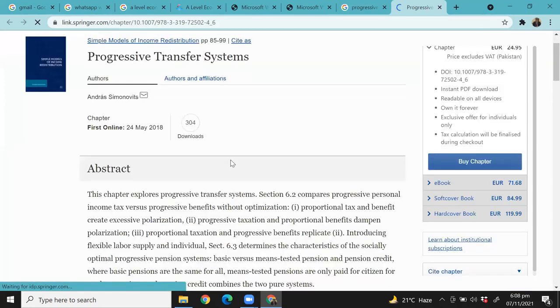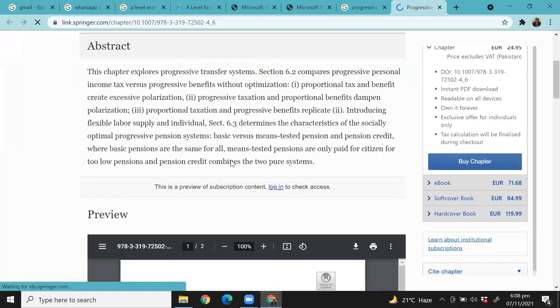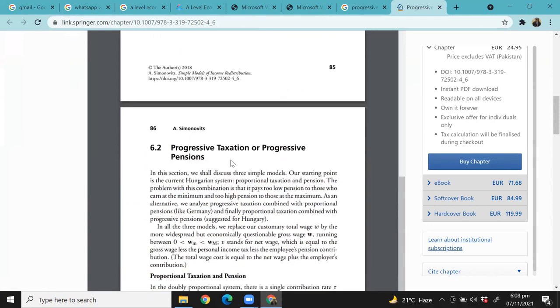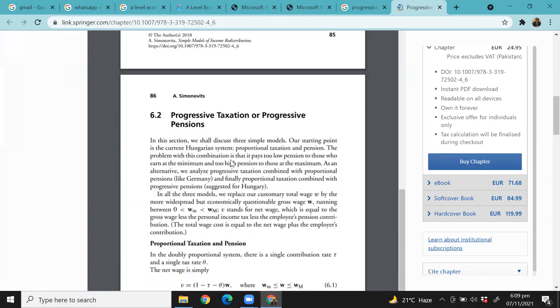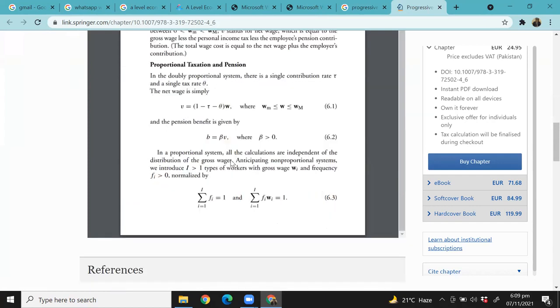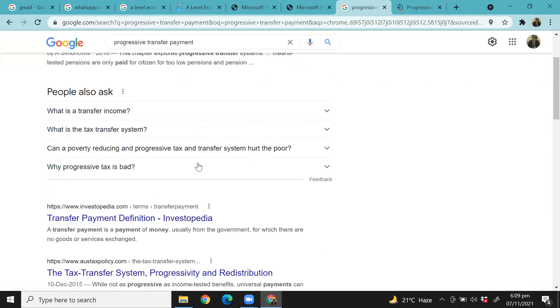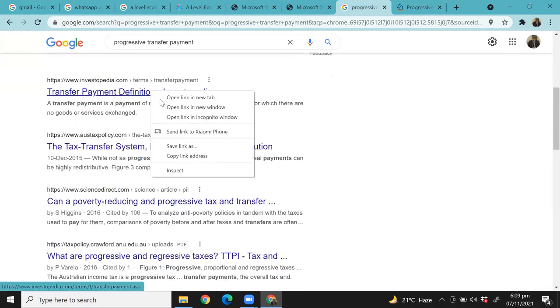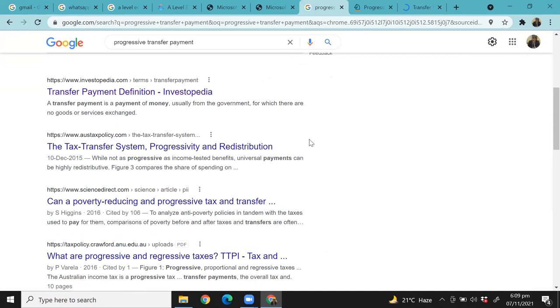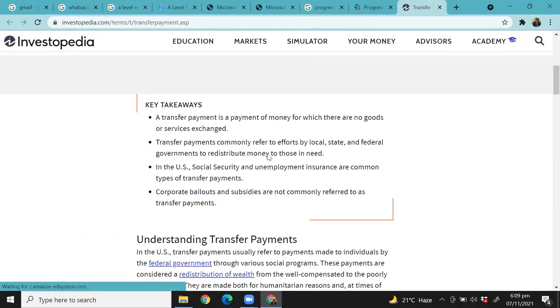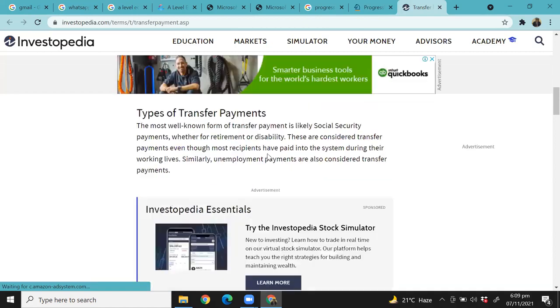Okay, this is to name only two of the most important functions. Taxation, pension. Okay, this is more mathematical. I was thinking of something simple. Transfer payment definition. Progressive federal government types of transfer payments.